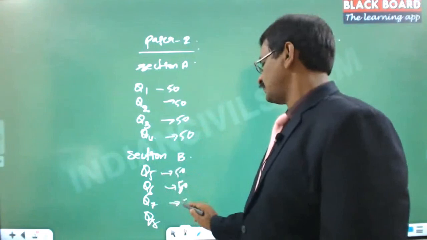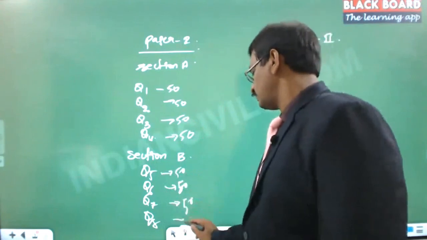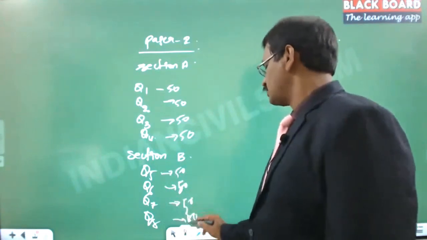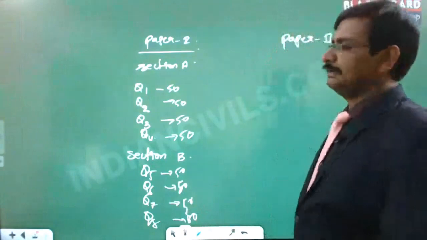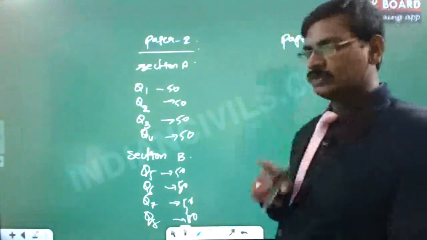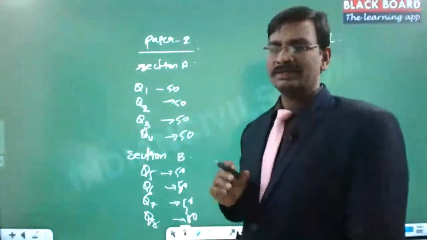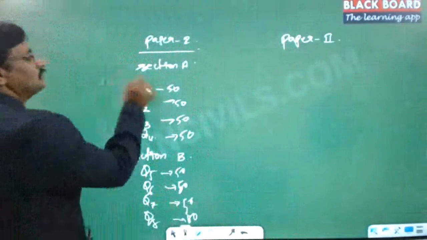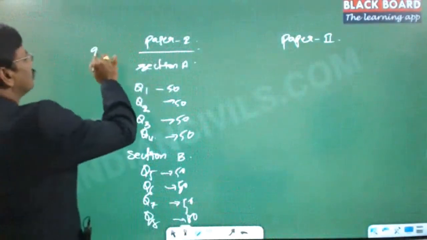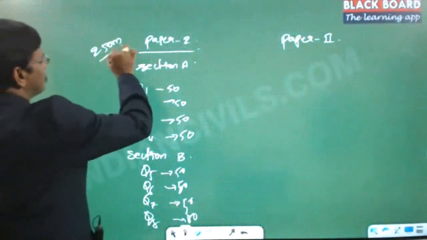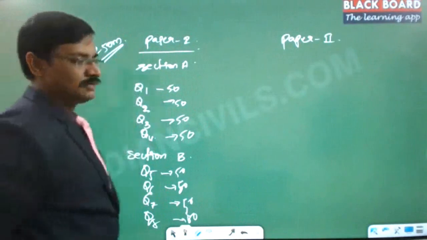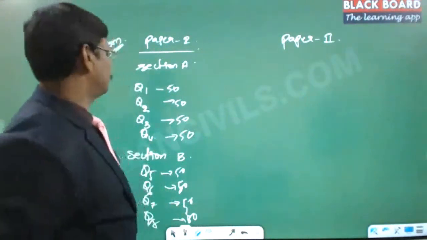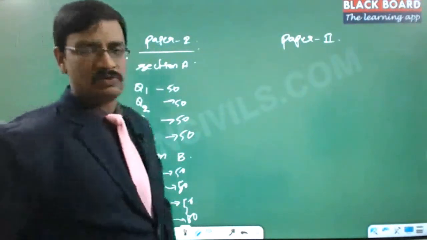And there is a choice for this. So this is also for 50 marks. And the choice is, you have to answer for 250 marks. So there are certain key points that you need to understand before actually writing this examination. The key points are, one, you have to answer only for 250 marks. Your paper will be set for 400 marks, but you need to answer only for 250 marks.